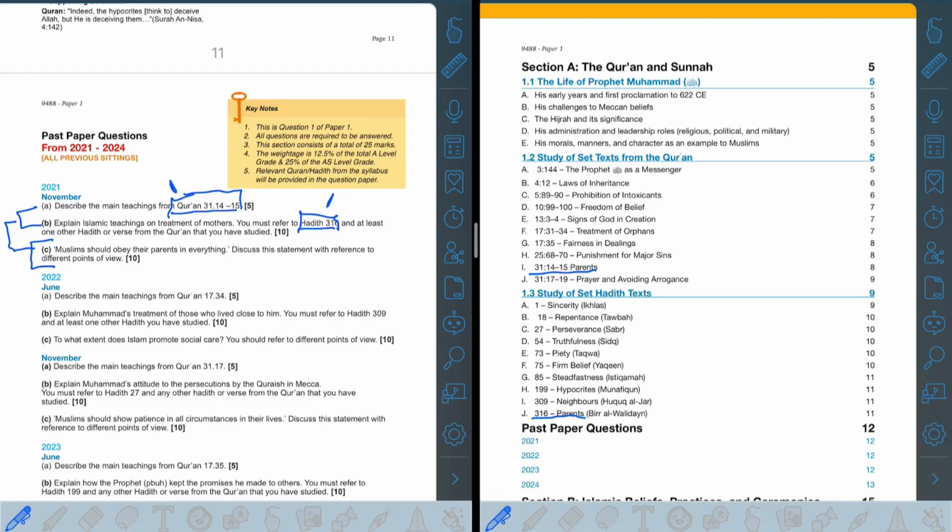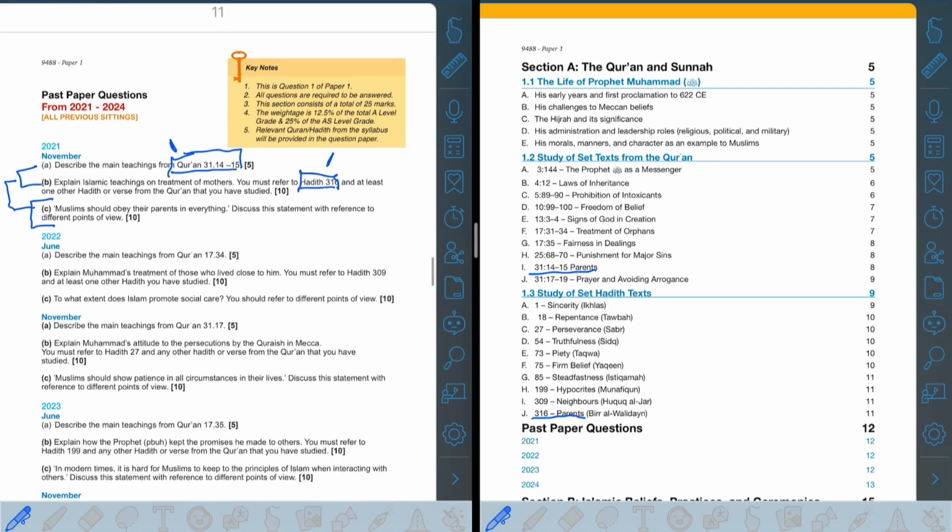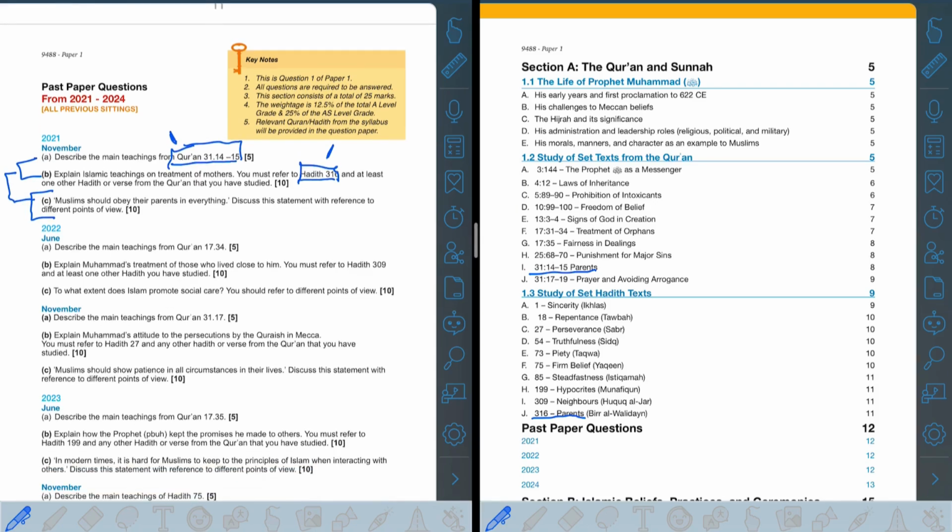Now if you look at all of the next questions which come, this pattern is always there. So look at it. The next question, Quran 17:34. 17:34 comes under treatment of orphans, and we have hadith 309. 309 comes under neighbors. Now it's not always going to be as obvious as question number 1, where it was a parents hadith and a parents ayah, and the question was also referring to parents. It's not going to be ABC like that, no. This one is going to be slightly different, and you're going to have to connect the line yourself.